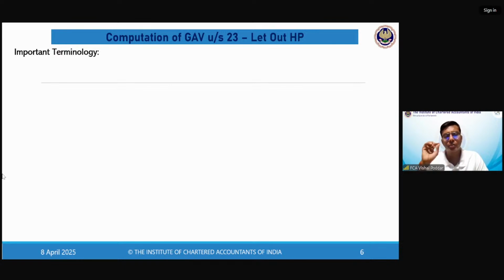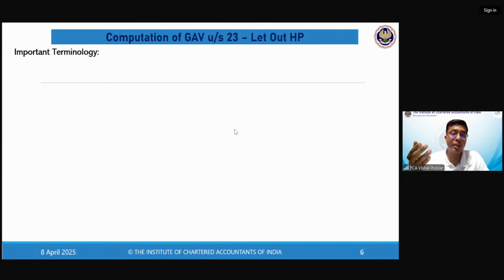Tanu, your question is interesting. Tanu is saying, sir, if the property is occupied by me, how can we earn income from that? That is where the concept of deemed income comes in, and I have explained this. When they have used the word annual value, it means both the actual income and also the deemed income.